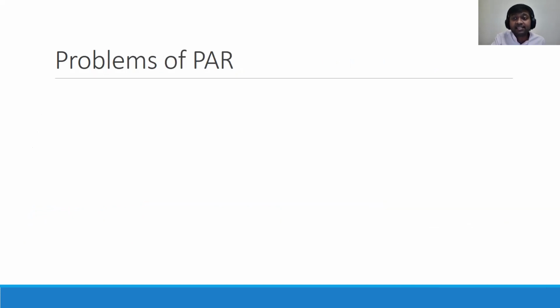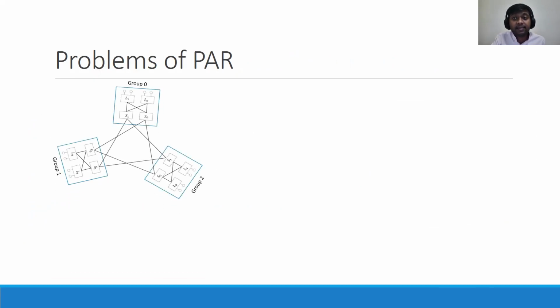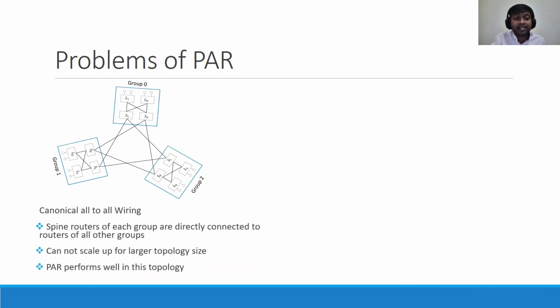Here I will briefly describe a scenario where PAR is not optimal for the Megafly topology. This figure represents an all-to-all canonical design of the Megafly topology. Here, each spine router of each group is directly connected to routers of all other groups. So from any spine router, you can directly go to any other group. But the problem of such a topology is that we cannot further scale up the system after a certain level. For example, in the given figure, if we want to maintain the all-to-all wiring, we cannot further expand the system. And PAR performs well in such all-to-all configurations.